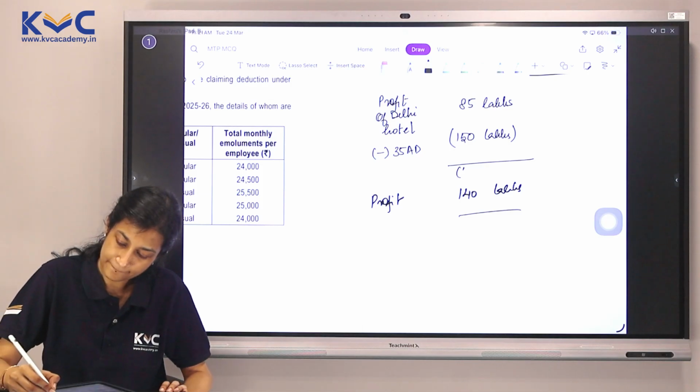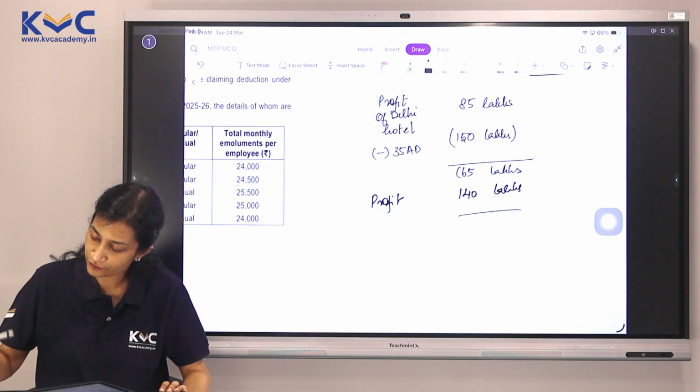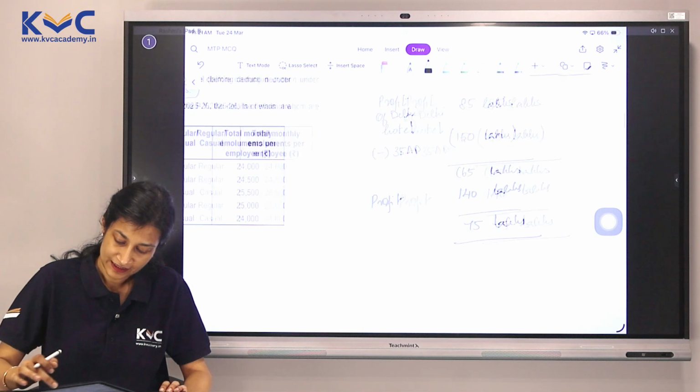This is minus of 65 lakhs. But when I use it with a profit of 140, I get 75 lakhs of profit.